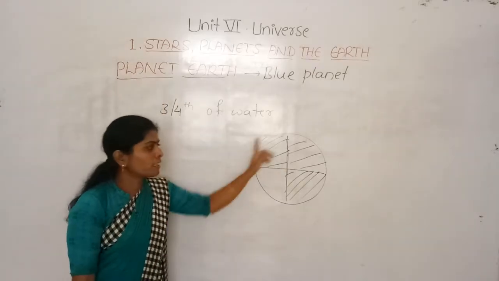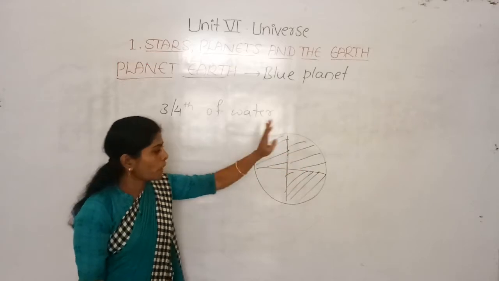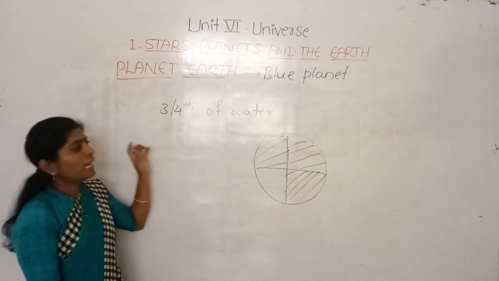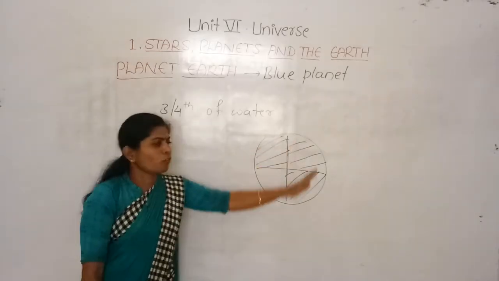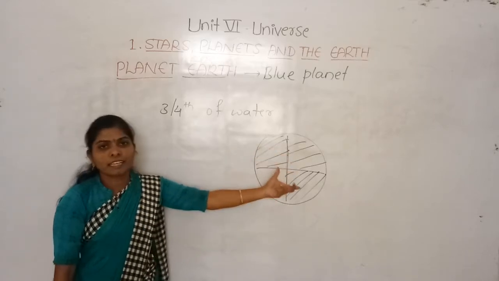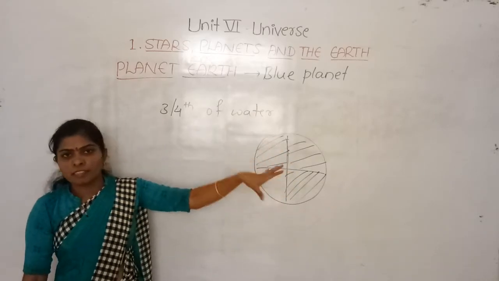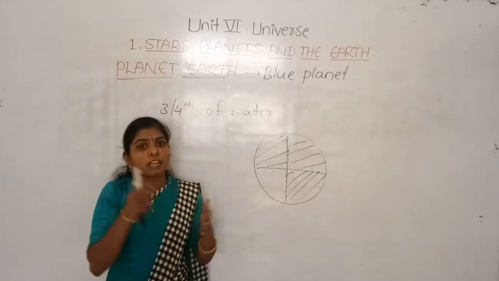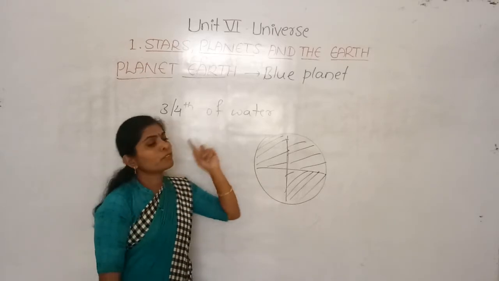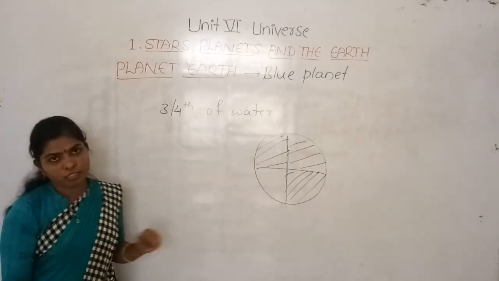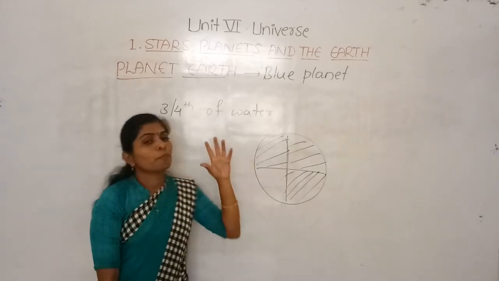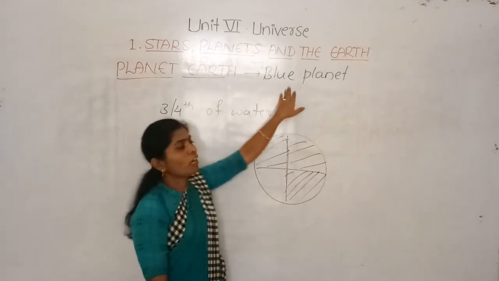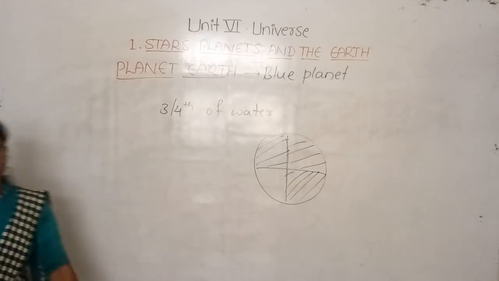So see, if we divide the Earth into 4 parts, 3 parts are filled with water and 1 part is land. The water is not all in the same place, just for understanding I drew this. The water is distributed in lakes, rivers and all. If you count the total amount of water, 3/4 of the Earth's surface is filled with water, and that is why it looks blue in color when we observe it from space, and that is why we call Earth the blue planet.